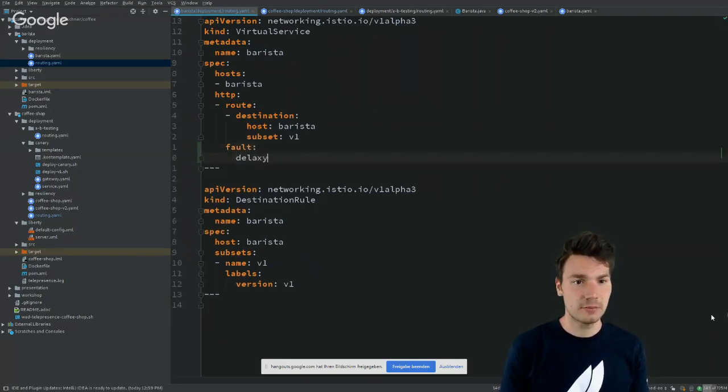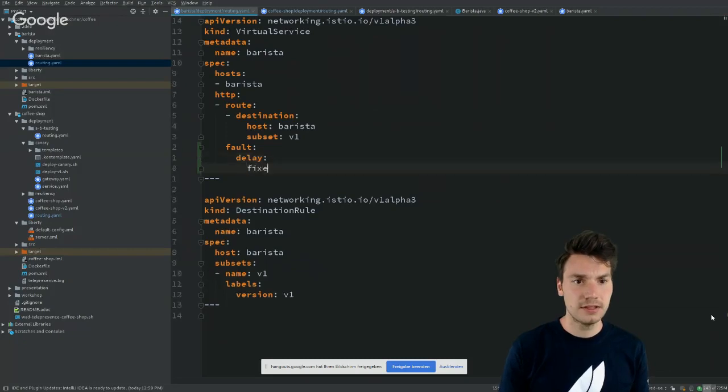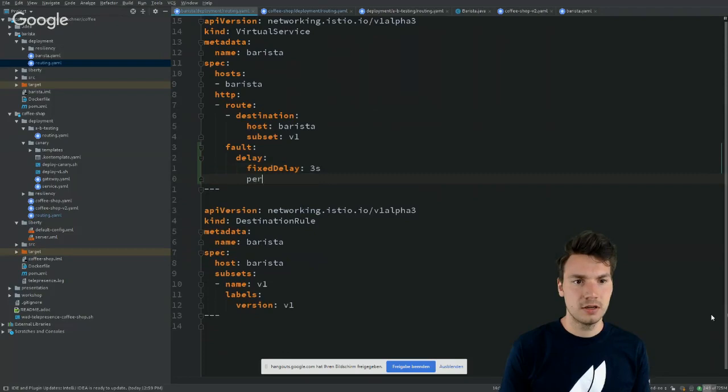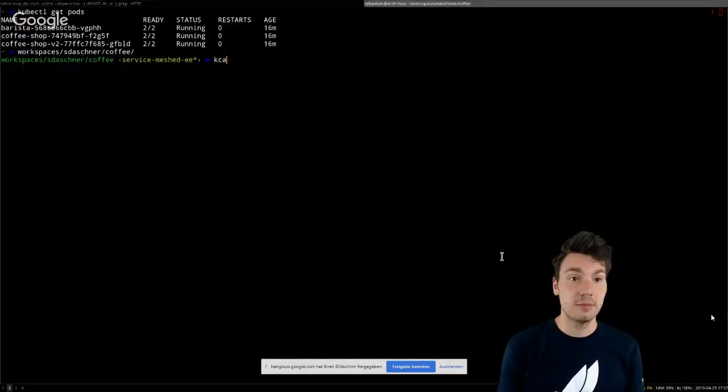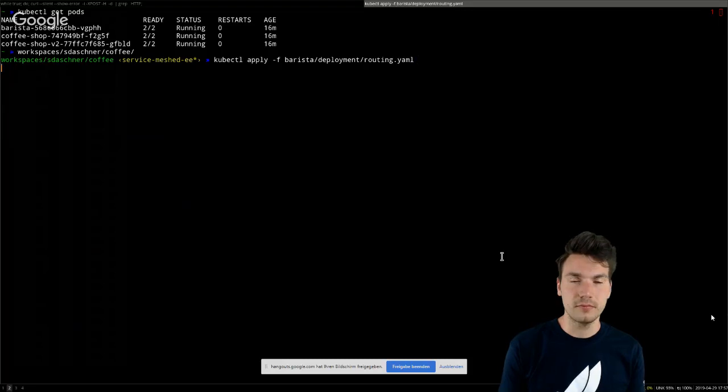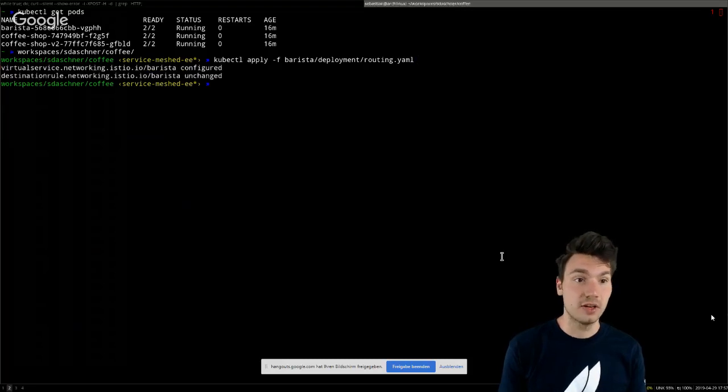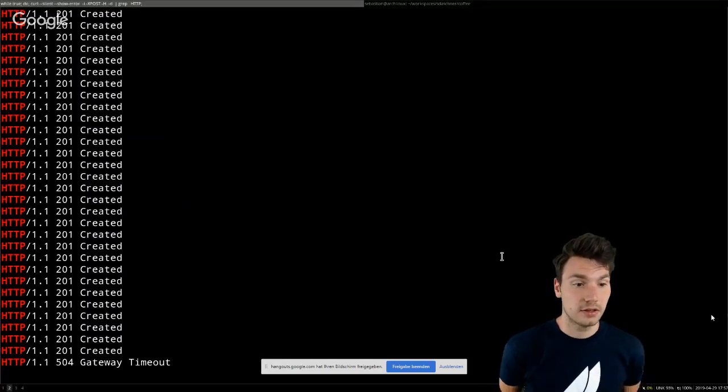For example, some delay. Let's say we want a fixed delay of 3 seconds, but not all the time, only in 50% of the cases. For testing purposes, don't do that in production. This will make the application slower in order to test the behavior of our application or the environment.